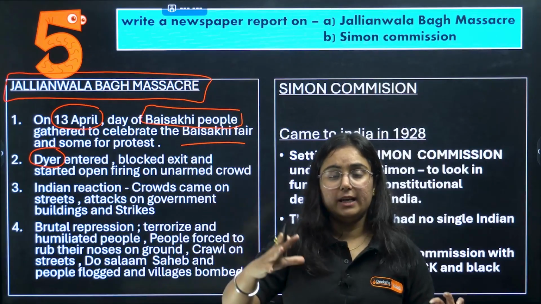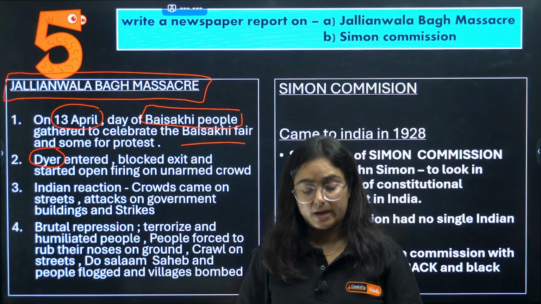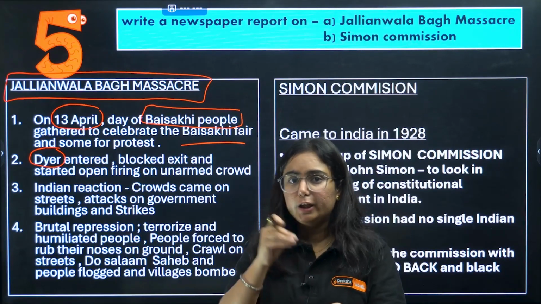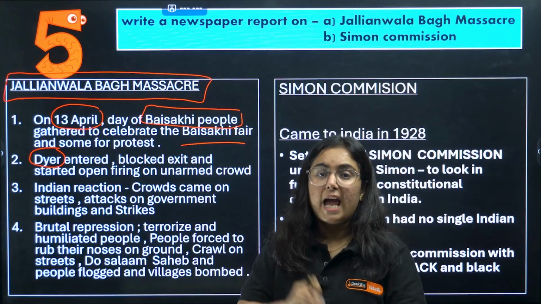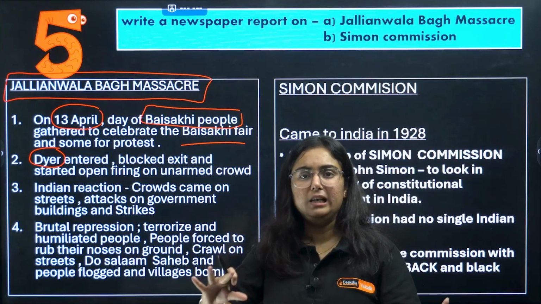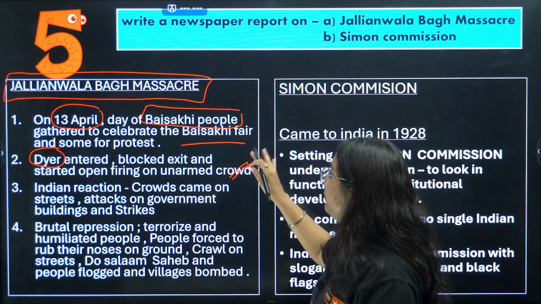He entered, blocked the only exit and started open firing, right? And more than 500 people were killed during this incident. No exact number is given because Britishers gave a fake number and Indians gave a different number. So more than 500 people were killed here.